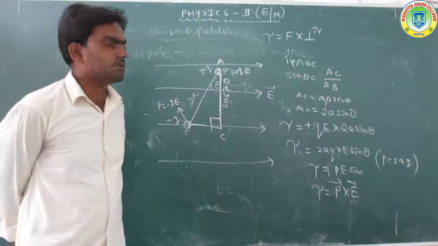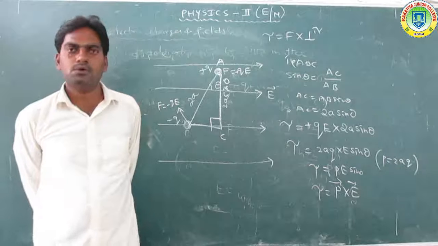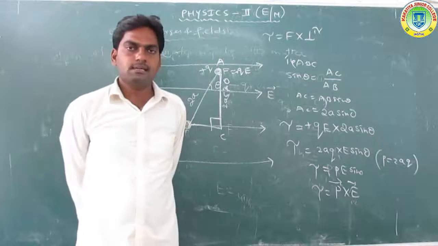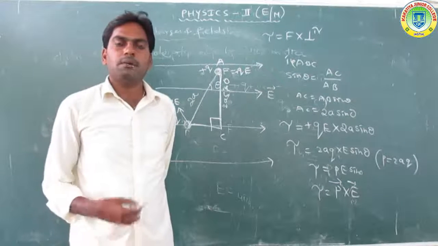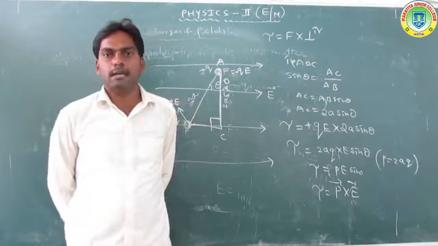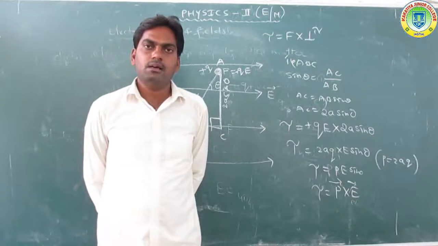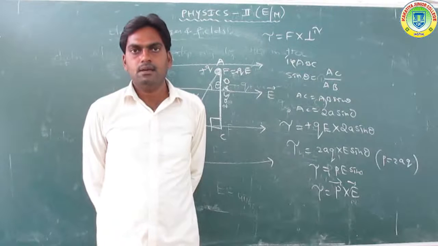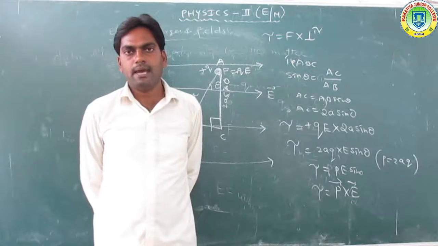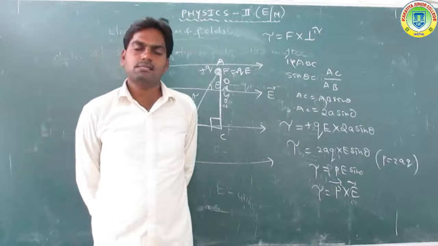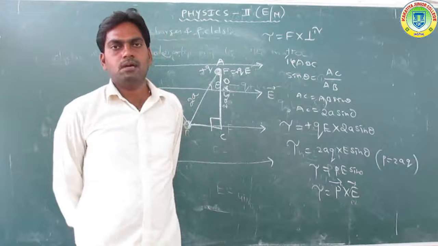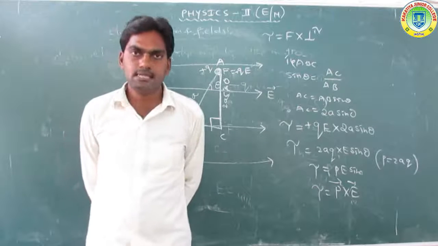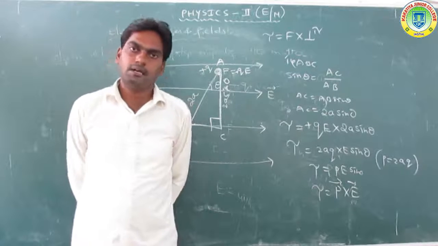This is a very important topic in IPE, a most important 4-marks topic. Got it? Next class: the dipole placed on the axial line, to find the electrical field intensity on the dipole axis. Similarly, the next topic is the equator line, to find the electrical field intensity on the equator line of the dipole.